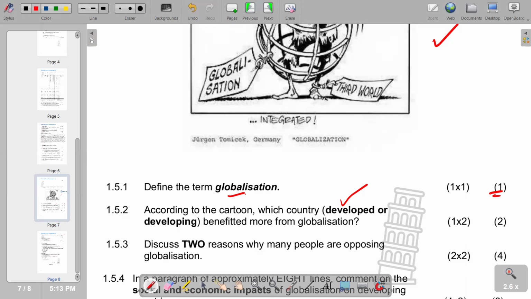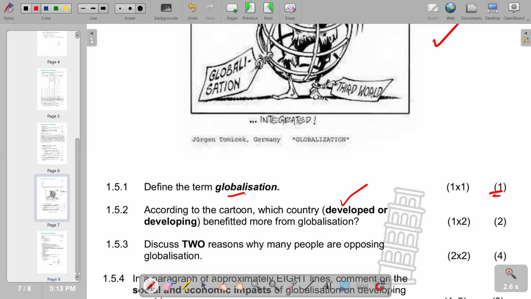Another disadvantage is exploitation of labor and resources, whereby wealthy and industrialized nations enter into trade agreements with developing countries in order to exploit weak labor and weak countries. So the developed countries, the more industrialized nations, enter into trade agreements so that they exploit the poor countries.